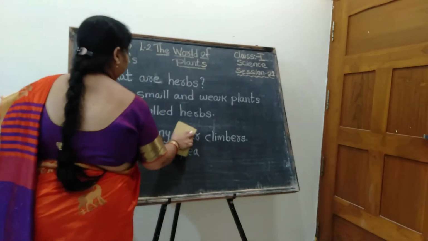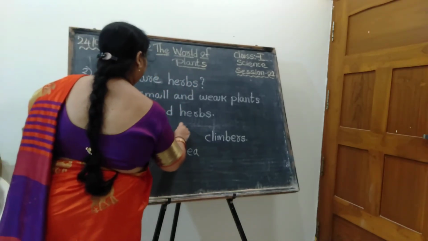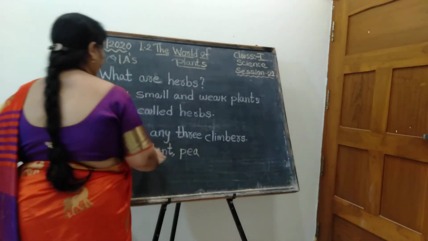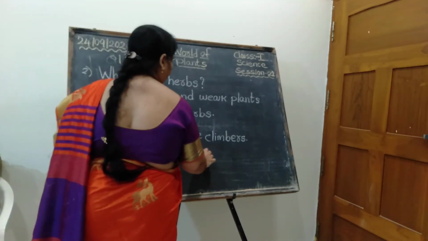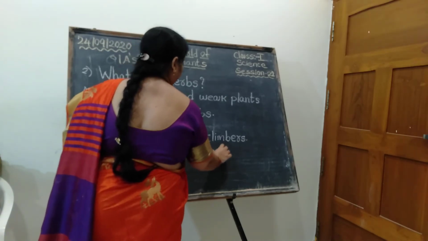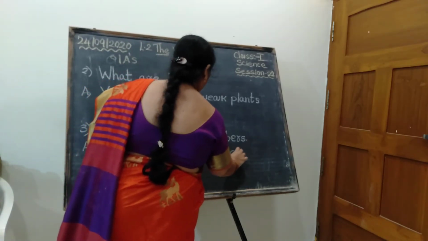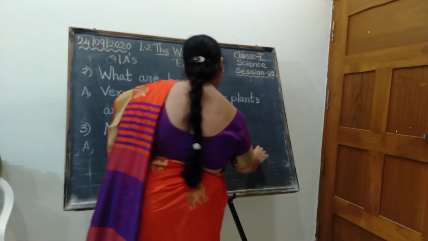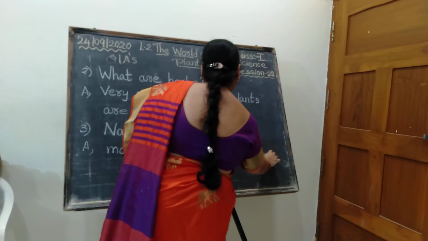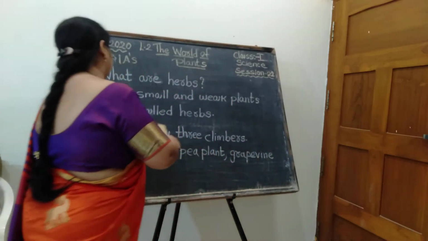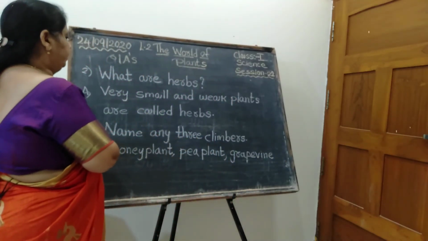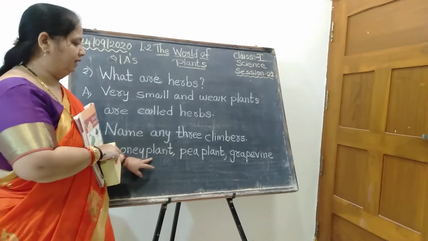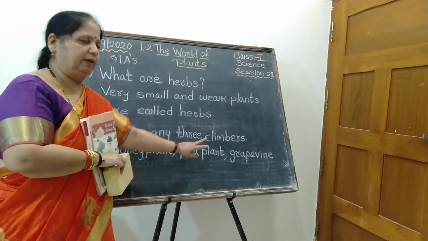Name any 3 climbers. This is enough for you, not 4. Name pea plant. P-E-A, pea. P-L-A-N-T, plant. Grape, vine. Grapevine. Is it clear, all of you? So tell me the names of any three climbers. Money plant, pea plant, grapevine.